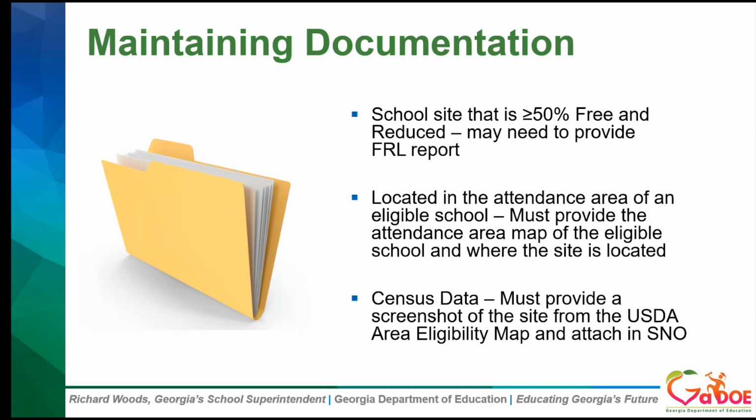For a school that is less than 50% free or reduced, or for a community site that's located in the attendance area of an eligible school, you must provide the attendance area map of the eligible school and where the site is located inside that attendance zone to your AC. When using census data, you must provide a screenshot of the site from the USDA area eligibility mapper, showing that it is in the red area, and this also needs to be attached in SNOW.